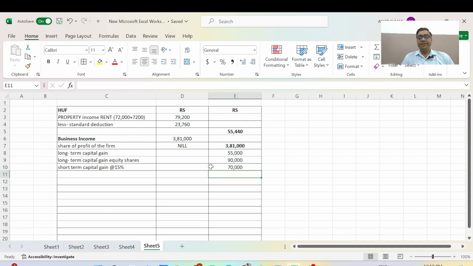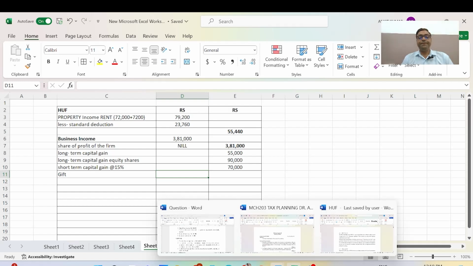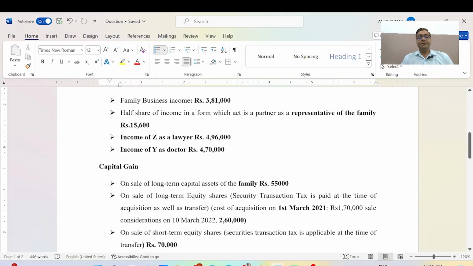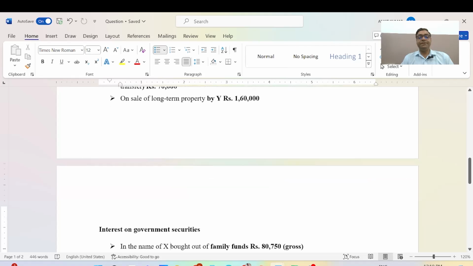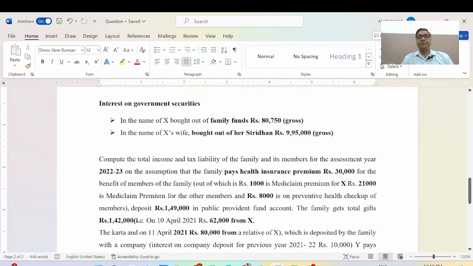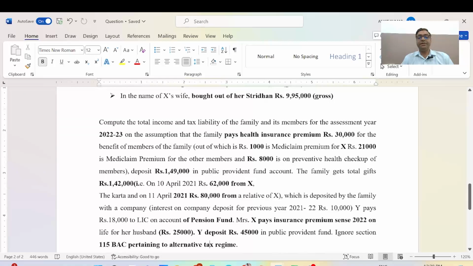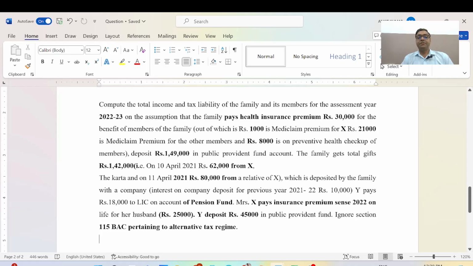Okay, and now is the gift. I will go again to the Word file and see what the calculation of the gift is. Now we are going to discuss the gift. The gift amount is 80,000 from the Karta and a relative X, which is deposited in the family pension fund.